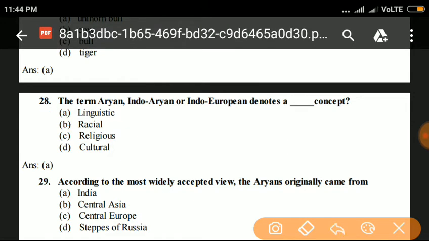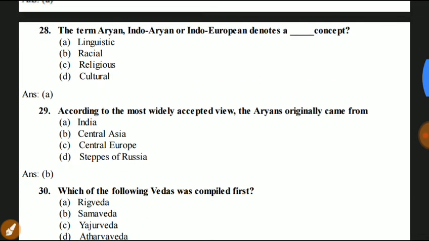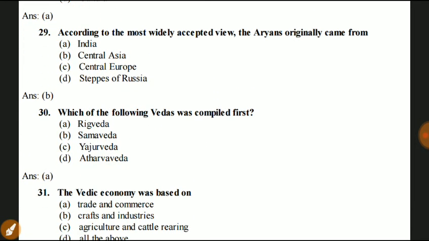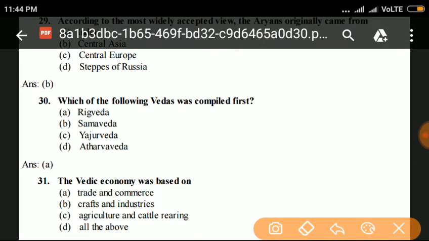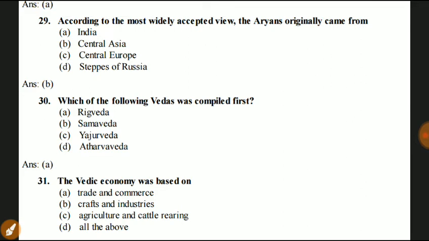Next question 29. According to the most widely accepted view, the Aryans originally came from India, Central Asia, Central Europe, and depths of Asia. Answer is B. They come from Central Asia.